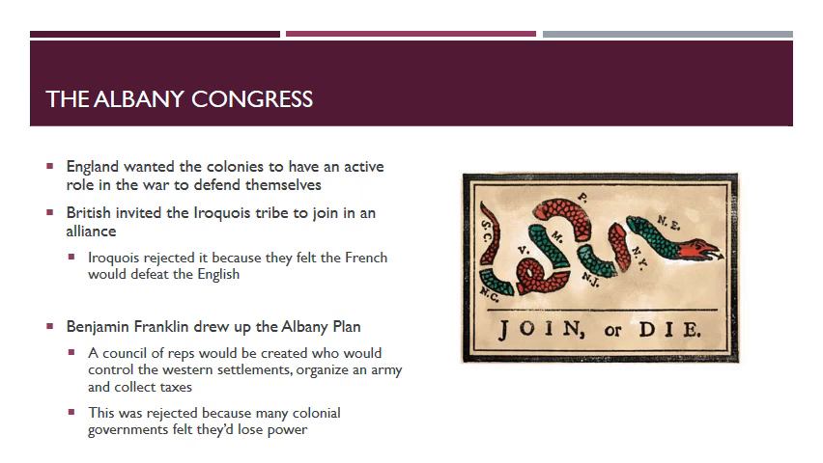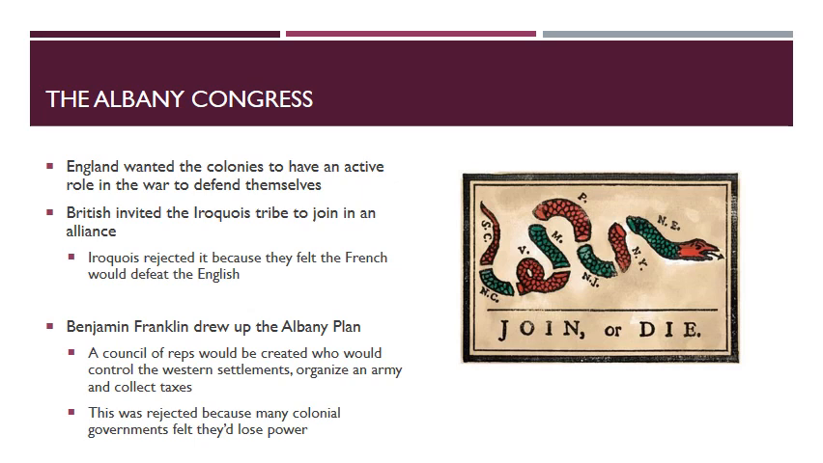When it was clear that war was inevitable, colonial representatives met in Albany, New York to discuss a plan for unification. This was called the Albany Congress. England wanted the colonies to have an active role in the war to defend themselves. They also would use this time to try to convince the tribe of the Iroquois to join them in an alliance. The French already had allied themselves with the tribe of the Hurons. The Iroquois would reject this because they felt that the French would defeat the English.